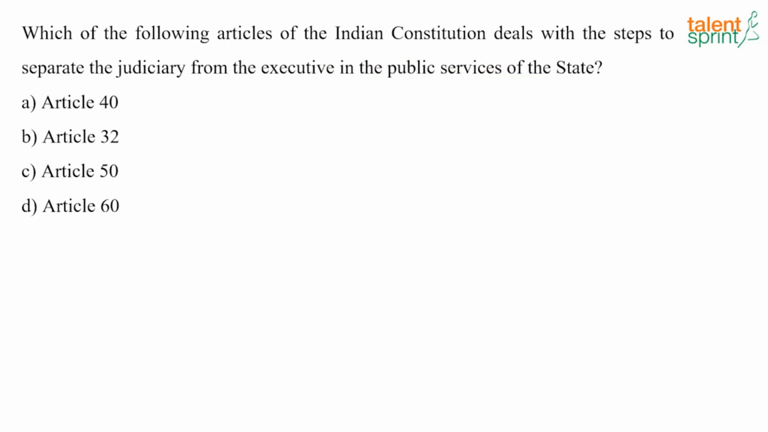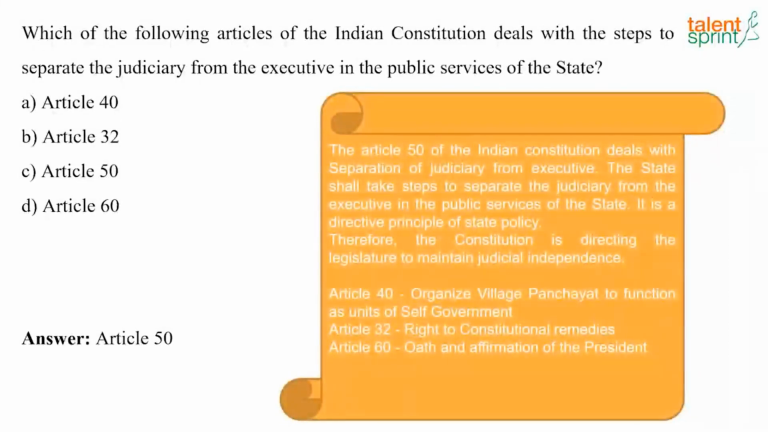Which of the following articles of the Indian Constitution deals with the steps to separate the judiciary from the executive in the public service of the states? And the answer here is Article 50. So what does this Article 50 deal with? It deals with the separation of judiciary from executive, and the state shall take steps to separate the judiciary from the executive in public services of the state. It is a directive principle of state policy. Therefore, the Constitution is directing the legislature to maintain the judiciary's independence.